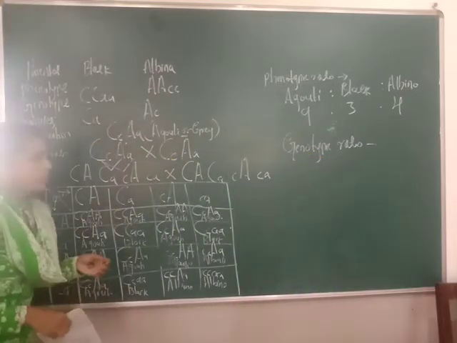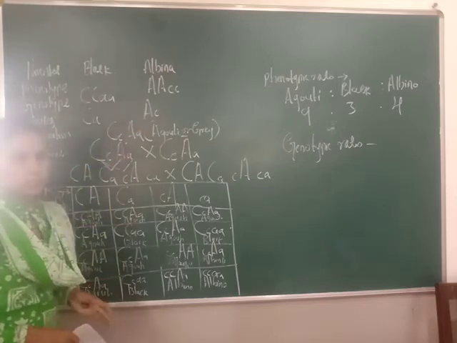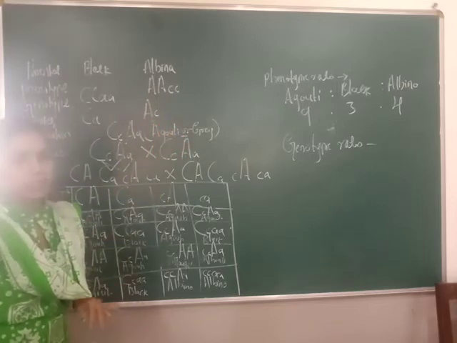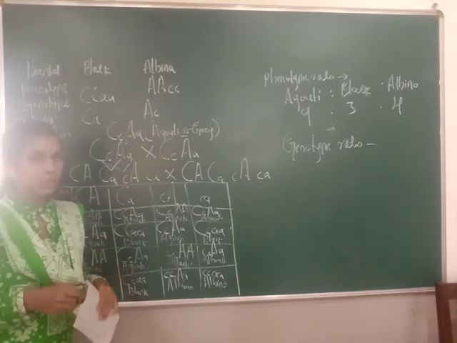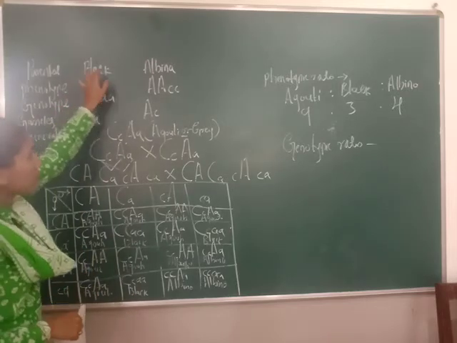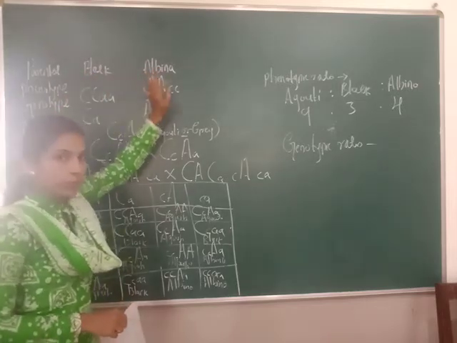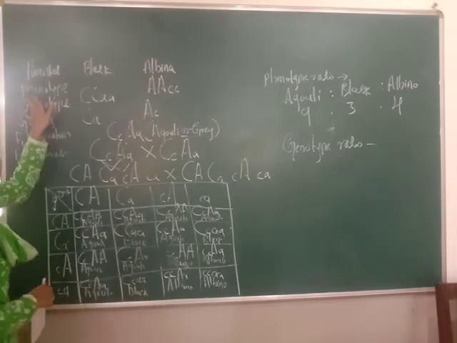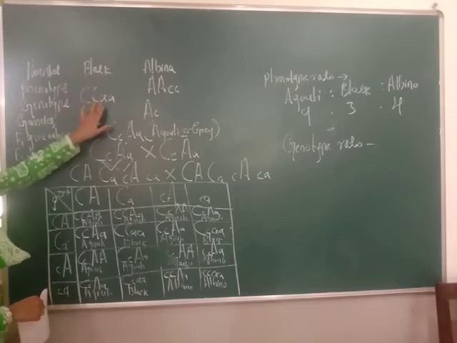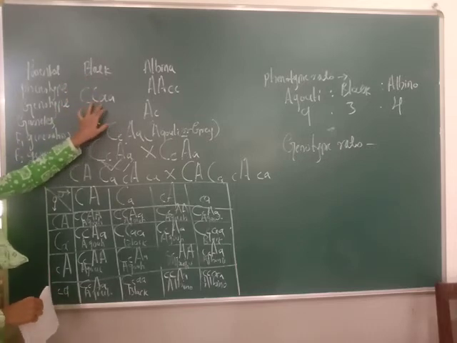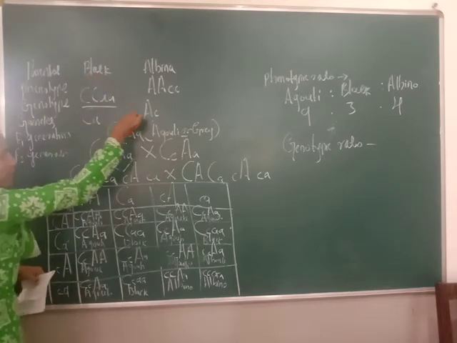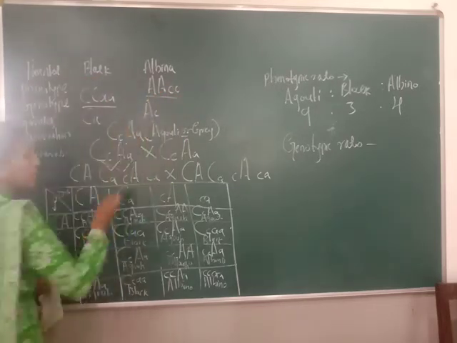So see here, I told we have to study the recessive epistasis. The example we took is inheritance of coat color in guinea pig. We took the coat color. So for that, parental phenotype: black guinea pig and the albino guinea pig. Albino means what? It's a white color. So this is the phenotypic external appearance. This character is controlled by the genes, that is the genotype. These genes are responsible for the black color. These genes are responsible for the albino.